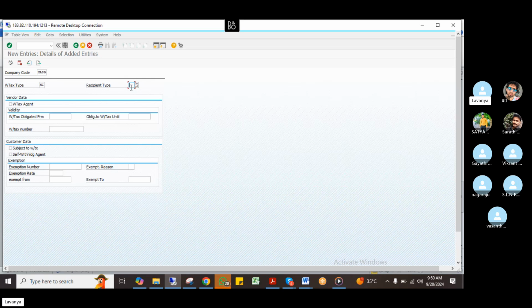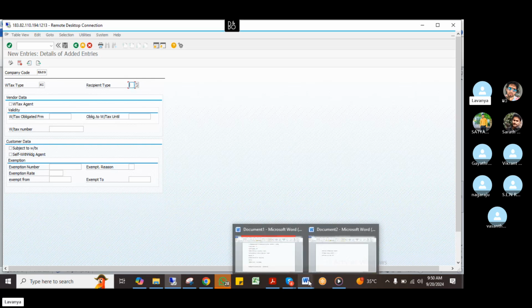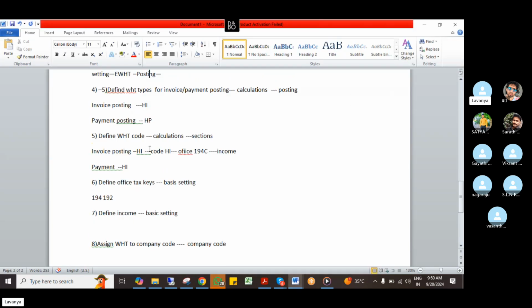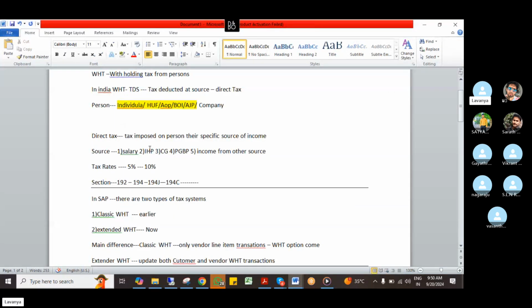Recipient type means, I told you, right? When I'm doing these configurations, persons are first divided into two types here: company, and these are what I highlighted with yellow, those come under other than company. So recipient means I'm collecting TDS, whether it is from a company or other than company. Only two options are there. So there is no option for individual in FICO. So only two options. One is company, where we are collecting from the company, or I'm collecting from other than company. So I have to give this option because while doing this withholding tax challan, it will ask for it, in that scenario I'm giving this option.